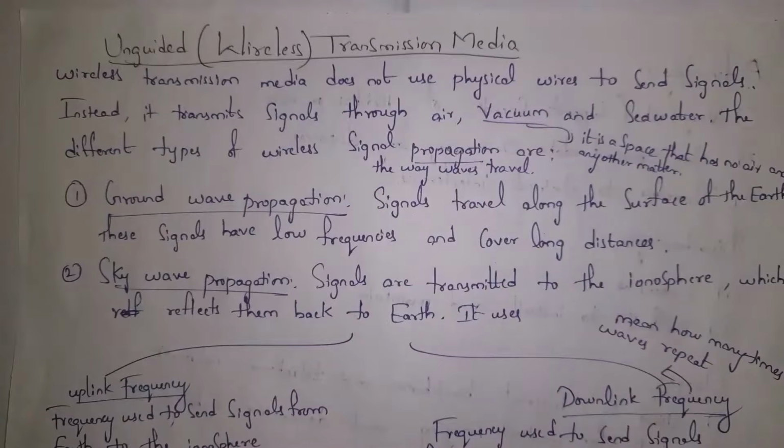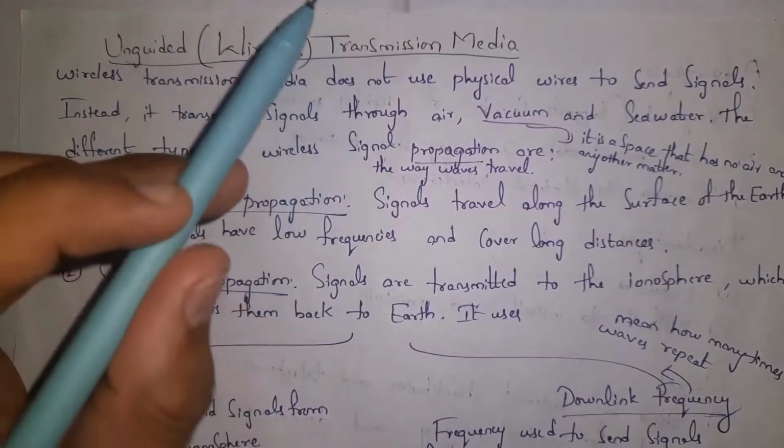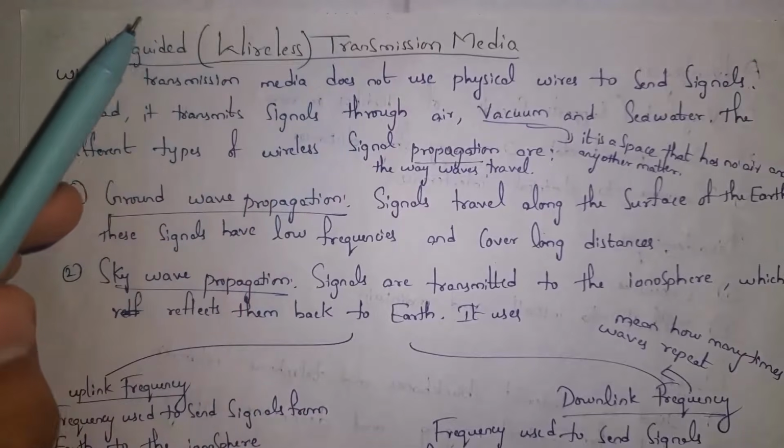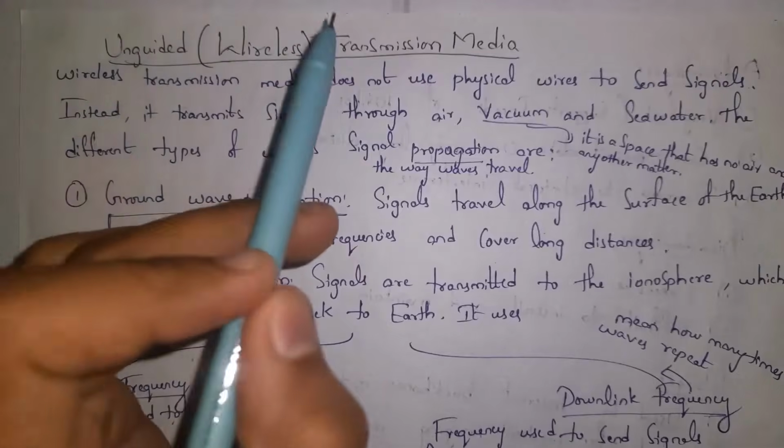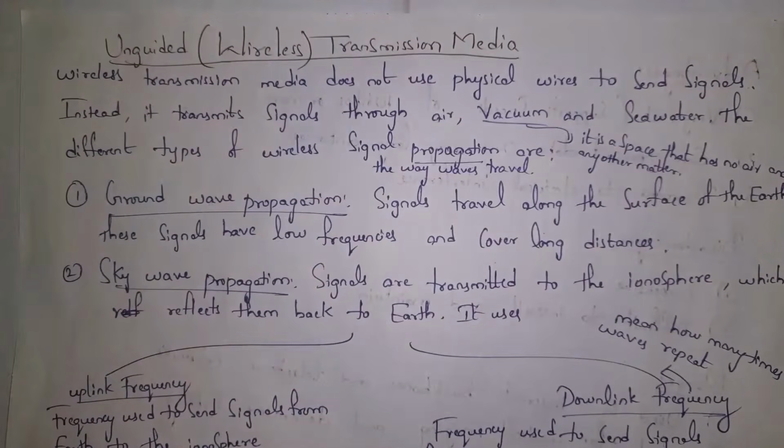Next I will explain unguided transmission media. We also call it as wireless transmission media. Guys, transmission media is nothing but it is the path through which data is transferred from sender to receiver. Unguided transmission media means transferring data from sender to receiver wirelessly. For example, I will turn on Bluetooth and then I will transfer my files from my mobile to laptop. This is one of the examples of wireless transmission because I am using Bluetooth. For example, by using remote, I will access my TV as TV and remote both are connected wirelessly. This is example of unguided transmission media.